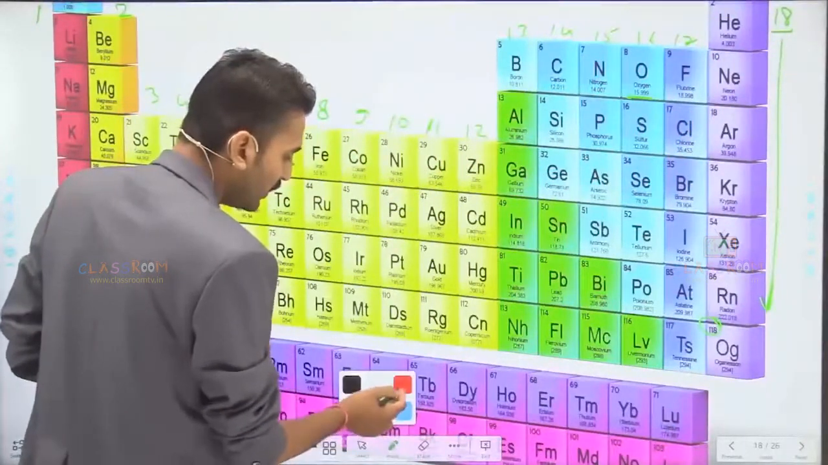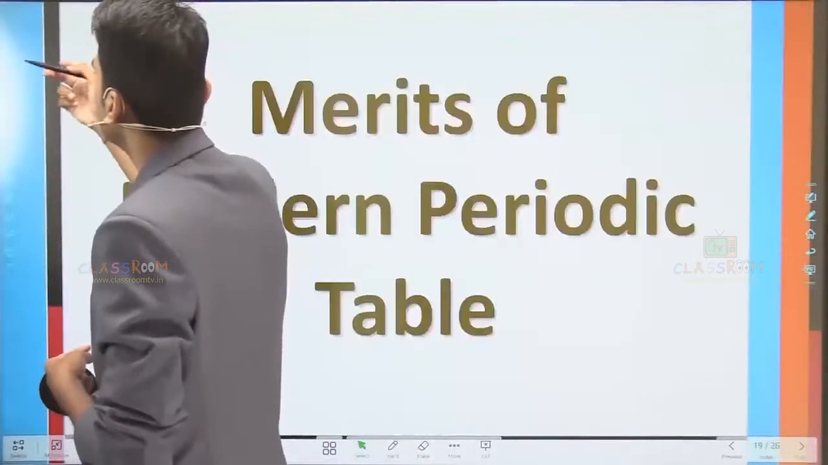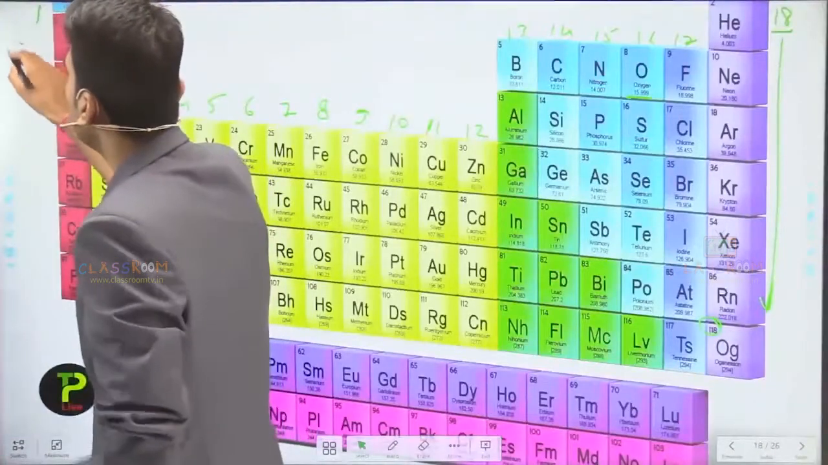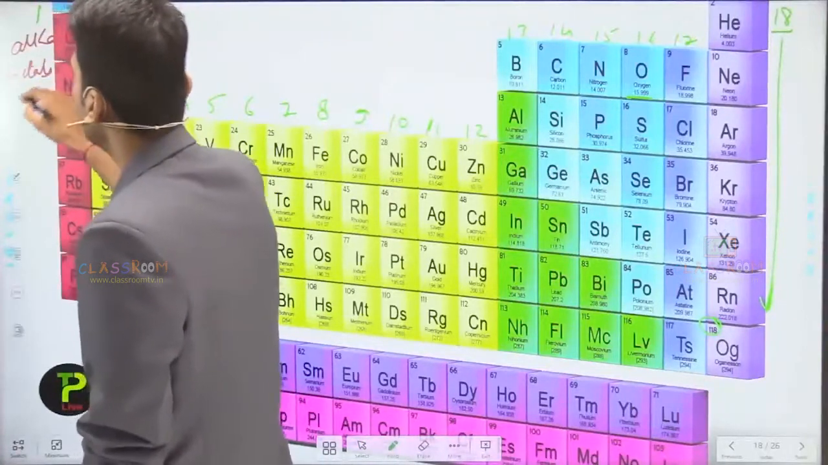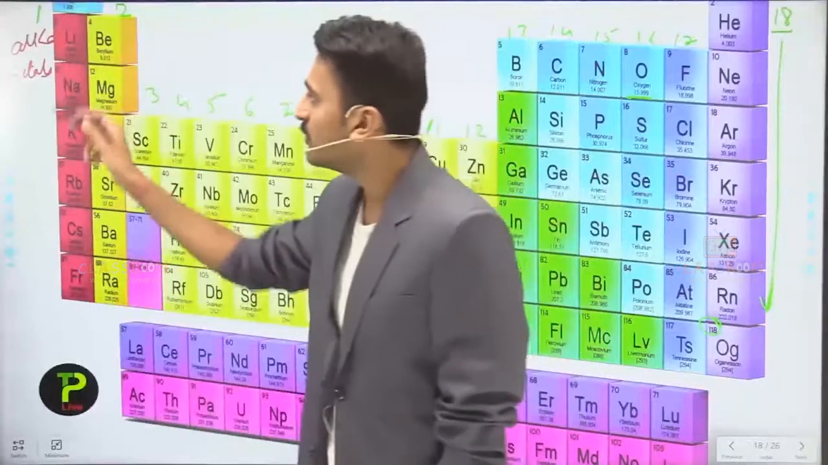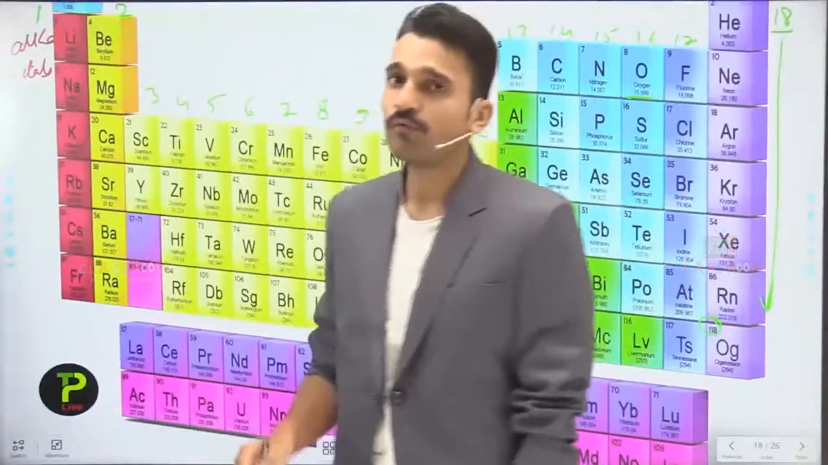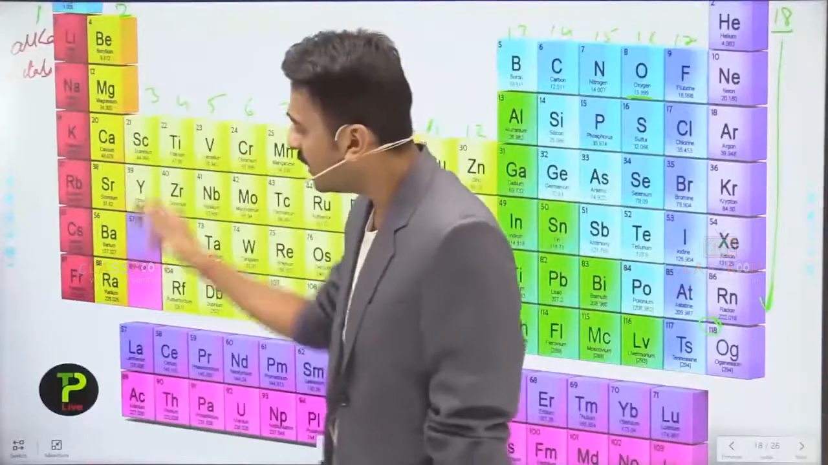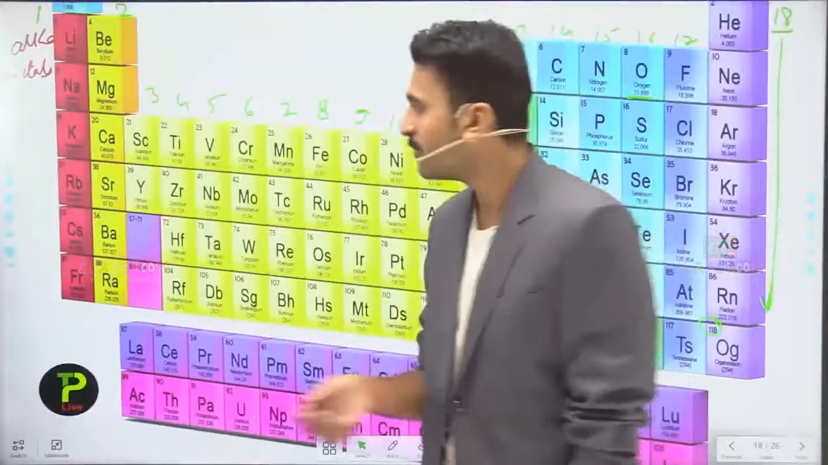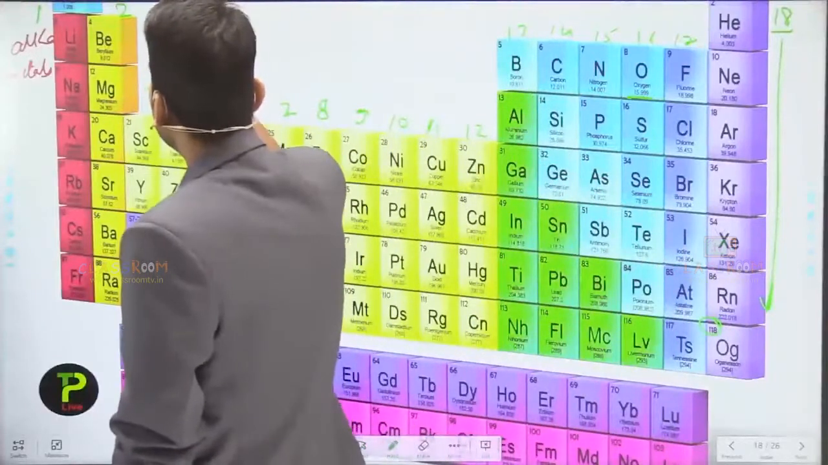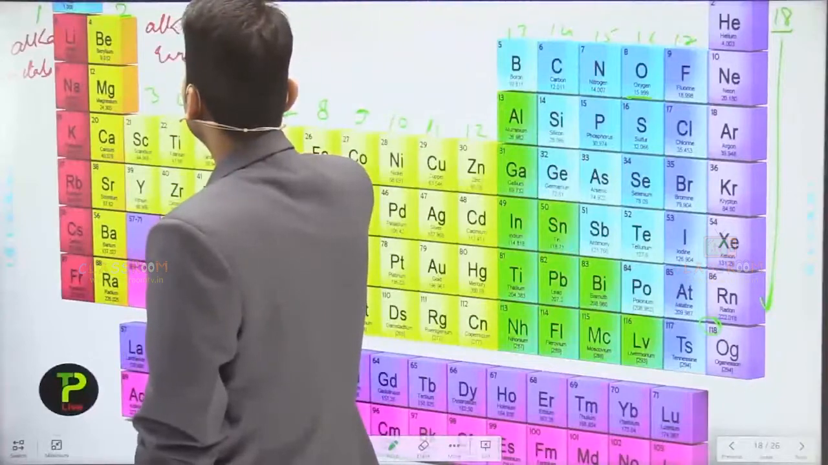Naming all these groups, group number 1 is called alkali metals, and it contains lithium, sodium, potassium, rubidium, cesium and francium. Group number 2, which starts from beryllium and ends at radium, that is beryllium, magnesium, calcium, strontium, barium and radium, is termed alkaline earth metals.